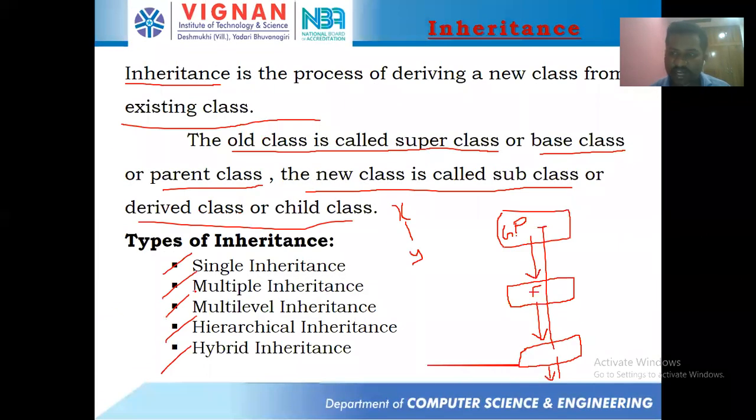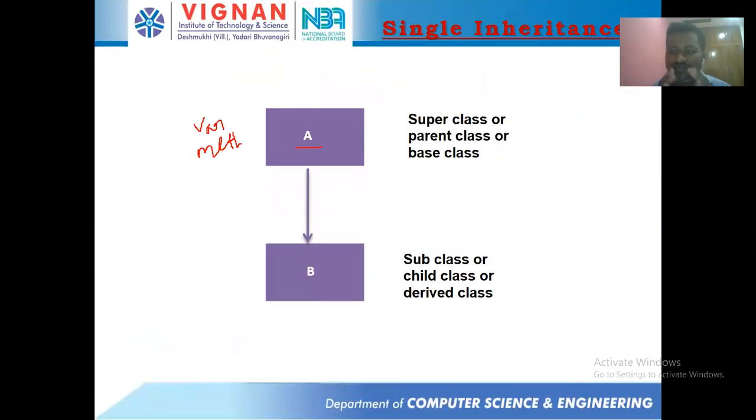Next. The next topic is the types of inheritance. We have many types of inheritance: single inheritance, multiple inheritance, multi-level inheritance, hierarchical inheritance, and hybrid inheritance. Among these, Java is going to support single and multi-level inheritance. Apart from that, it's not going to support any other inheritance, right? Let's see. So this is single inheritance, where one class is going to be derived from another class.